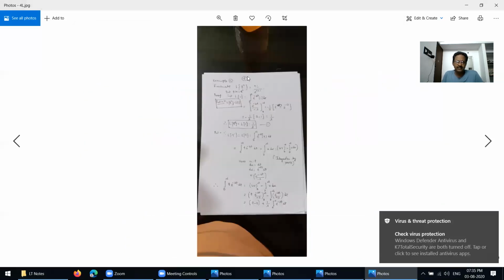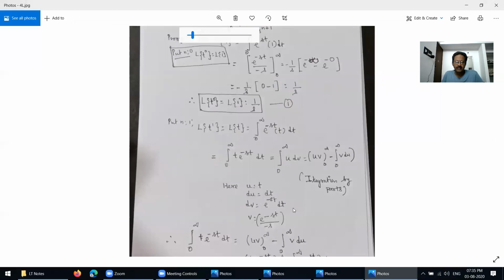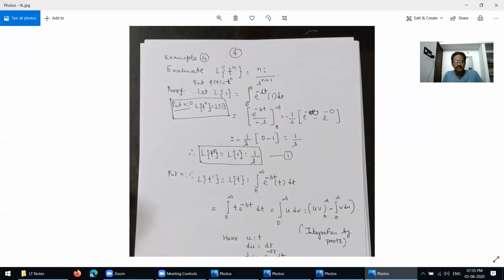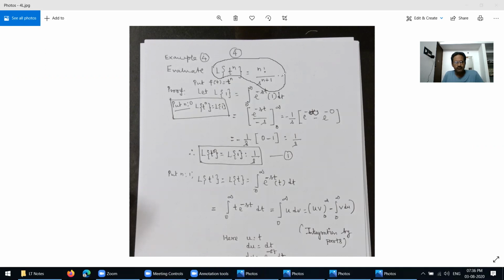Write this down now. Next problem: evaluate the Laplace transform of t^n, which equals n factorial divided by s^(n+1). I think this is a very important problem. So now we have to show that the Laplace transform of t^n equals n factorial over s^(n+1).